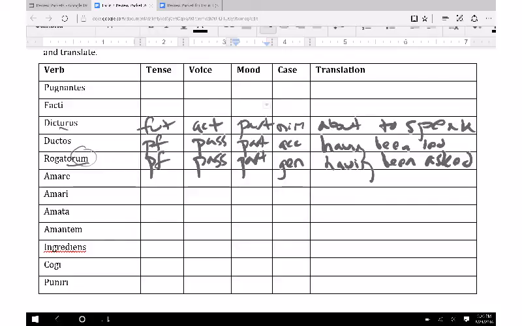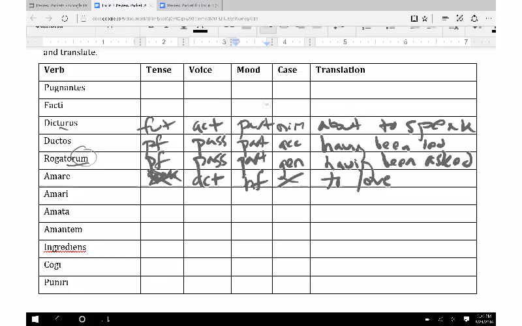Amare here, very simple. The RE on the end, dead giveaway. This is an infinitive. It's actually just a regular active infinitive. And infinitives don't have tenses, so we don't have to worry about that one there. So just a regular active infinitive. They also don't have cases. So, I lied. Infinitives do have tenses, you just don't know that yet. So for right now, this is just an active infinitive. It's actually a present active infinitive. We'll learn that this year. But here, amare, okay, active infinitive for you right now, it's just very easily to love.